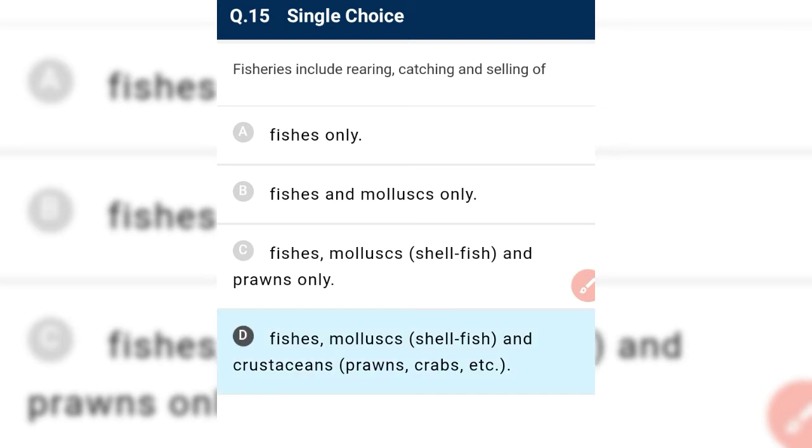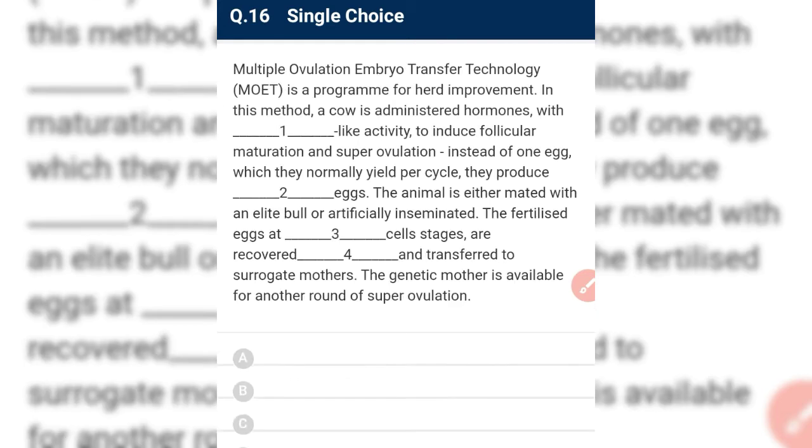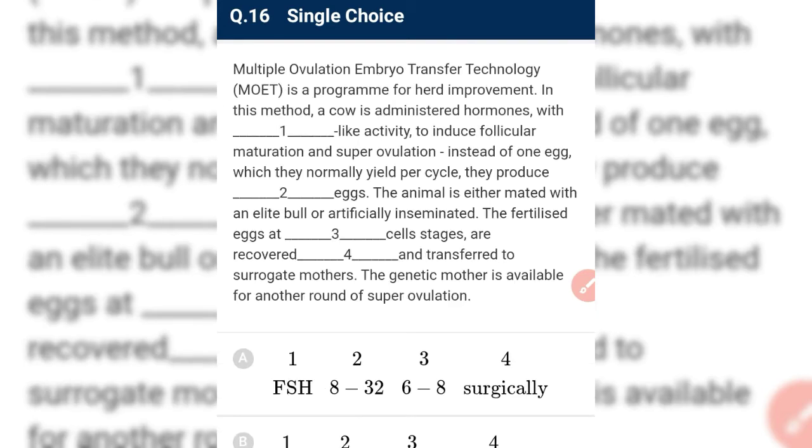In mollusk we have shellfish, and in crustacean we have prawn and crabs. Okay, so it is a fishery. And multiple ovulation embryo transfer technology, that is MOET. MOET is a program of herd improvement. Herd improvement means we want to improve our herd. In this method a cow is administered hormone with FSH like activity, that is follicle stimulating hormone like activity.